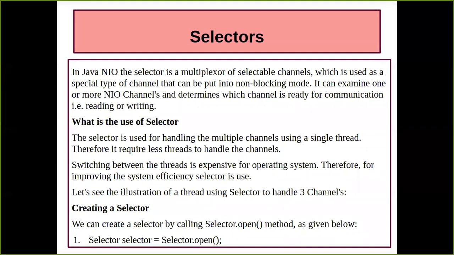We came to know that there was a drawback of that blocking IO concept. So we came across non-blocking IO, which has its own package, the IO package in Java, consisting of a number of classes and interfaces which will help the operating system, the client and the server to establish a communication without any waiting time period. So we have studied about the channels.